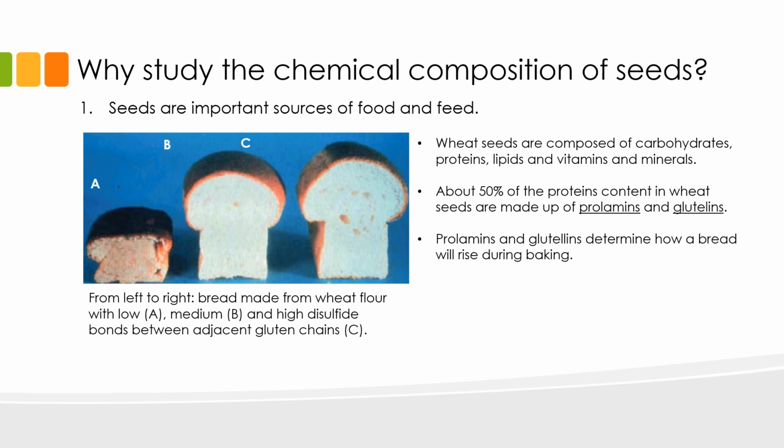Now, when the prolamines and glutenins in the flour come in contact with water, they bind together to form gluten. Gluten forms a protein network. This protein network is like a net that traps the carbon dioxide produced by the fermenting yeast. The trapped carbon dioxide in the gluten network is what makes the bread rise during baking. Knowing that the amount of prolamine and glutenin proteins affect the texture of the bread, bakers generally will use wheat flour containing 11 to 13% proteins.